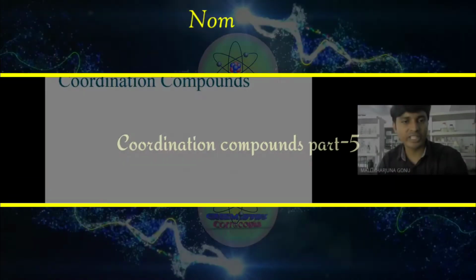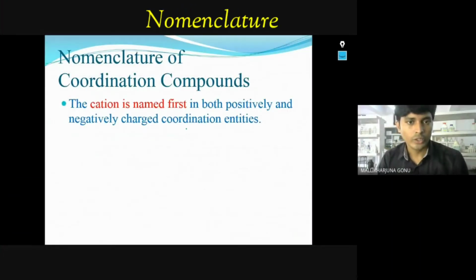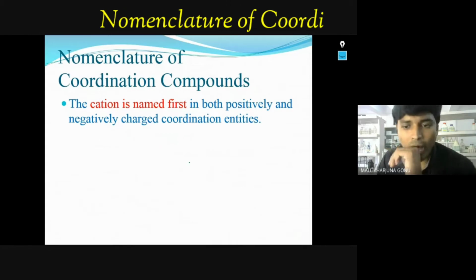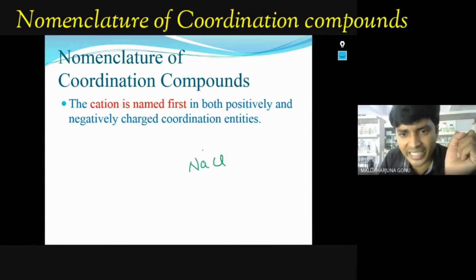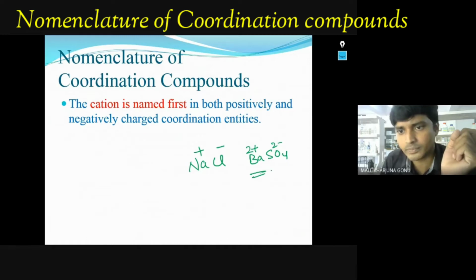Next, nomenclature of the coordination compounds. For example, the first rule: in sodium chloride, the positive ion is written first and the negative ion second. Barium sulfate is another major example in chemistry: Ba is 2 plus and sulfate is 2 minus. So the positive one you write first, then the negative one.